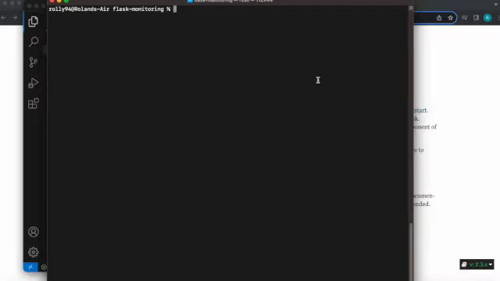I already CD'd into that folder, and what we're going to do now is create a virtual environment. We do that by doing Python 3, and we're going to create that virtual environment as such. Now we need to actually source into that environment, and we do that by doing source bin activate. So now we are sourced and we're in our folder.